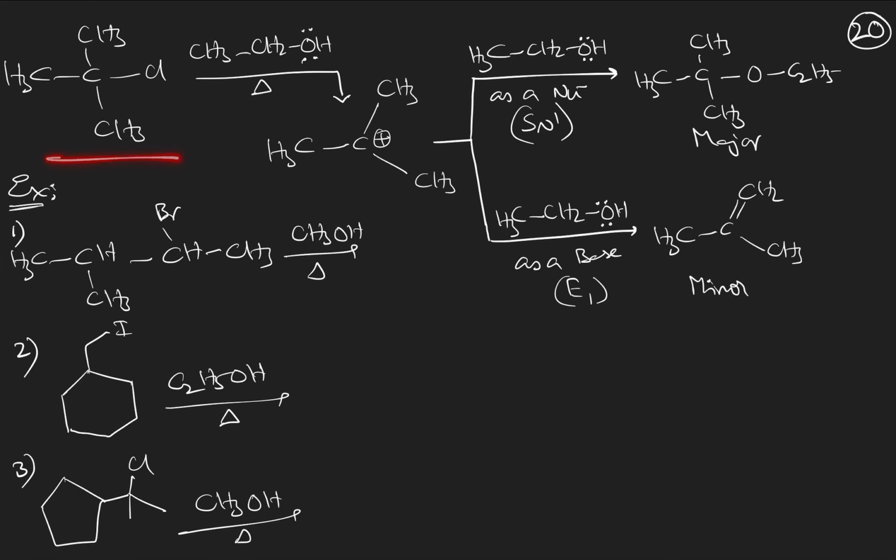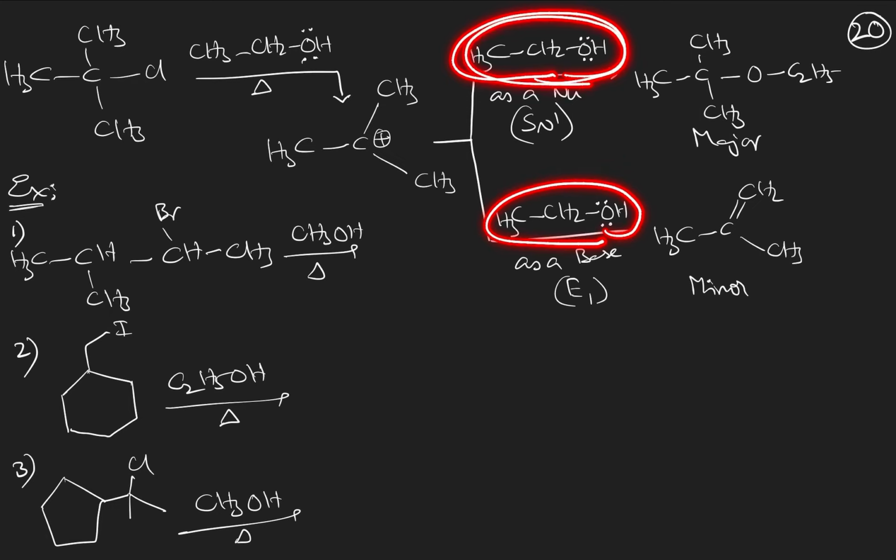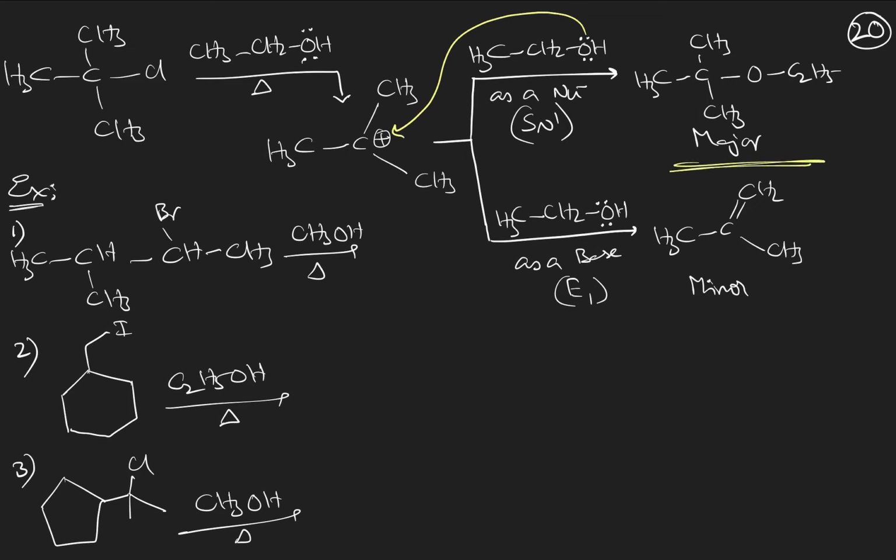The reason, you see the example here. You took the alkyl halide, a tertiary alkyl halide I have taken, and you added the weak base. After the weak base addition, Cl minus will be removed. You get the carbocation, and onto the carbocation now the base, whatever weak base you have taken, will act as a better nucleophile, rather than as a base. So straight away as a nucleophile, it will go and donate its lone pair and will result in the substitution product as the major product.